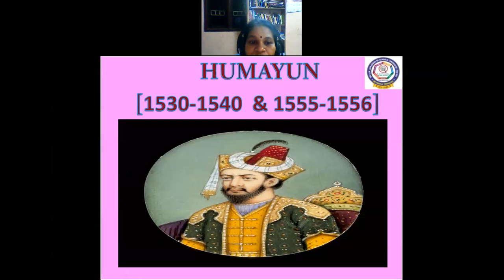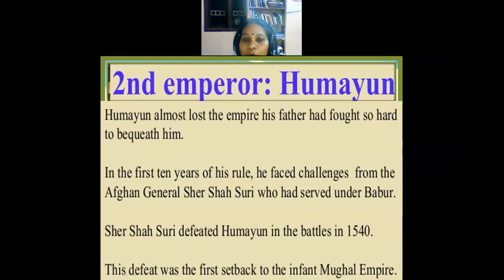First he ruled from 1530 to 1540 and then from 1555 to 1556. What happened in between these years? Let's see about that. The second emperor, Humayun, almost lost the empire his father had fought so hard to build.